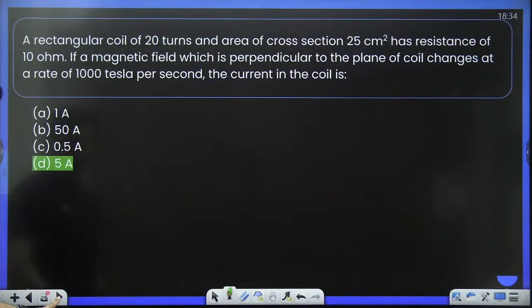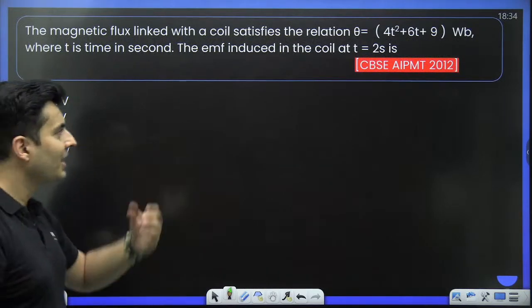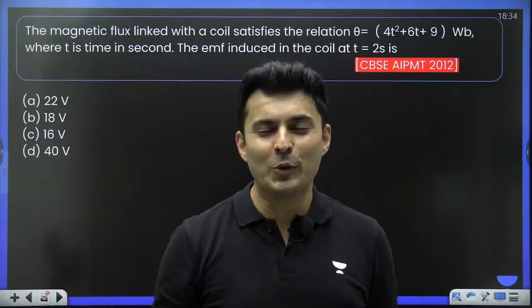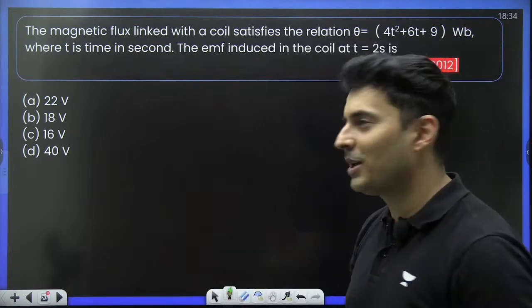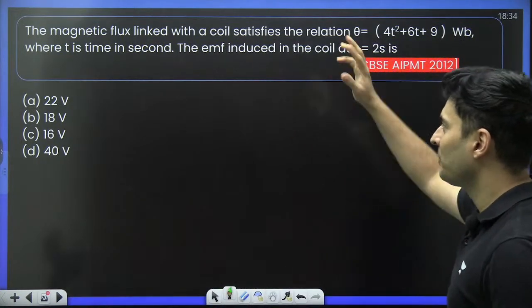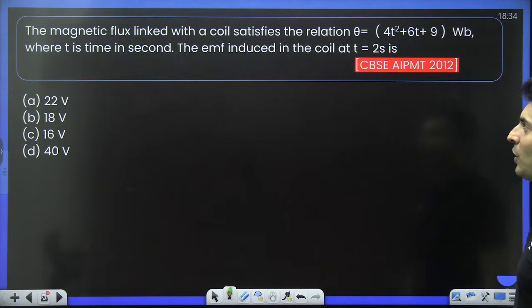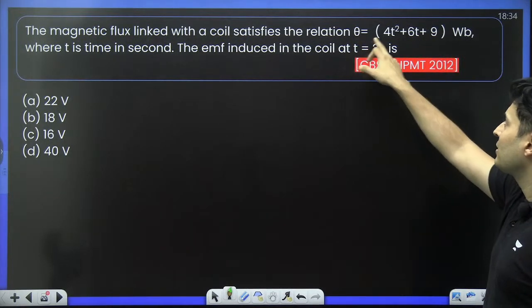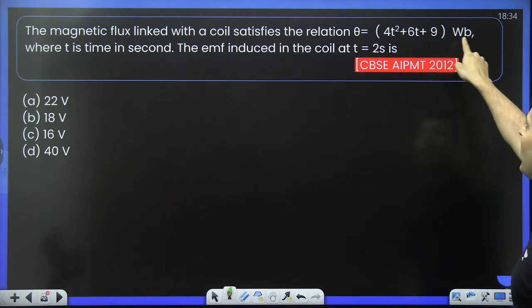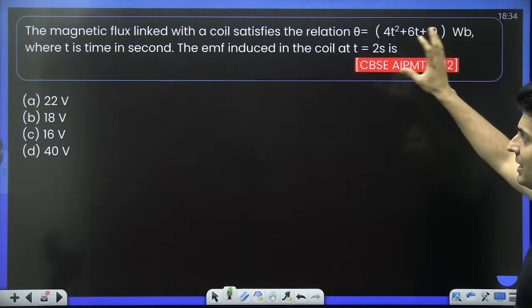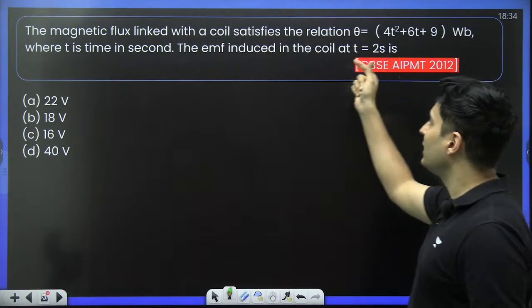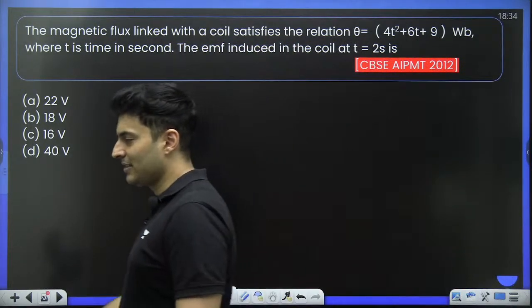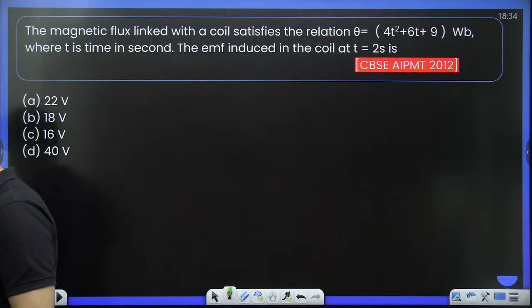Let's go to the next question coming up on your screen. This is an AIPMT PYQ question. So get up, buckle up, all your swords out. The magnetic flux linked with the coil satisfies the relation phi equals 4t square plus 6t plus 9 Weber, where t is in seconds. How much EMF is induced at 2 seconds, magnitude wise? Come on.